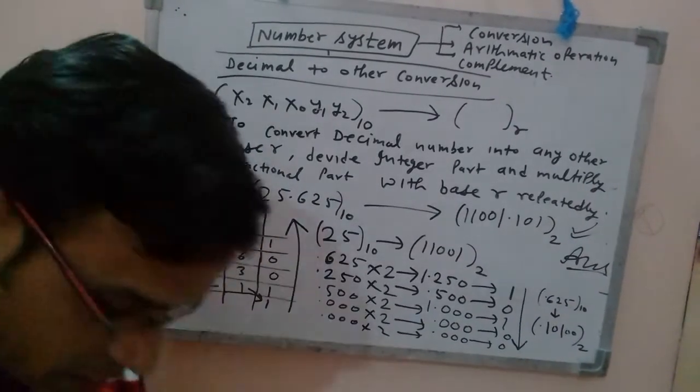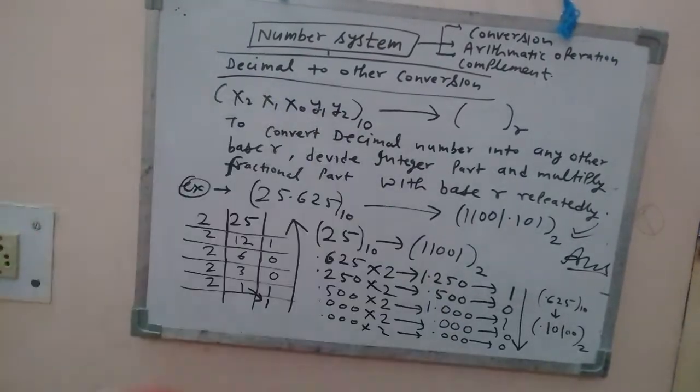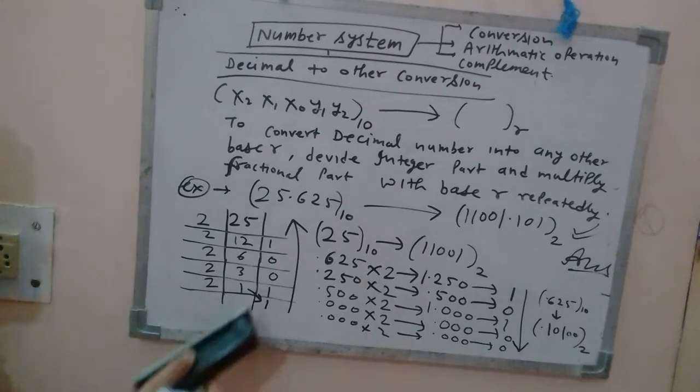That's very easy, right? Let us take another example for further illustration. Is that clear?